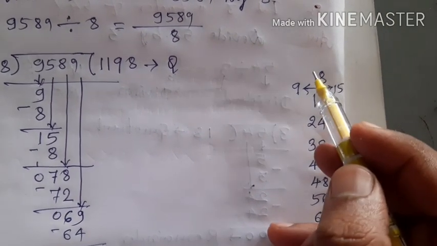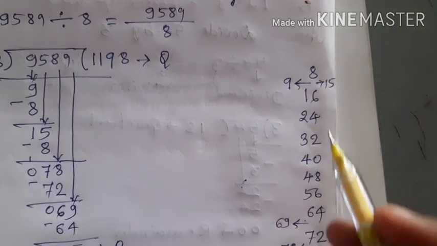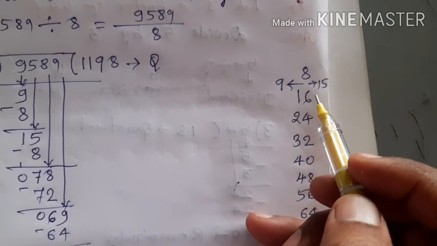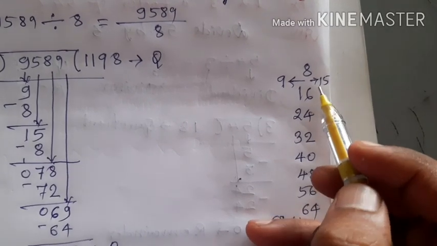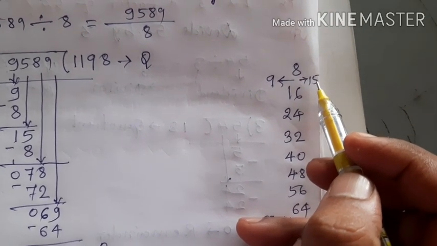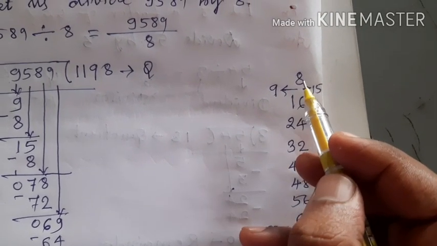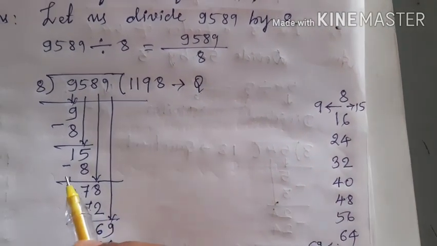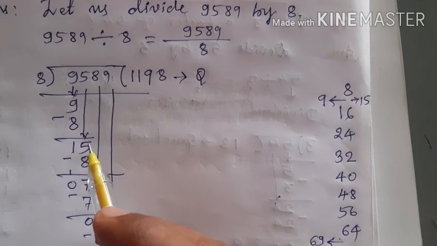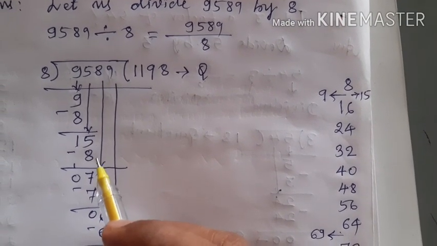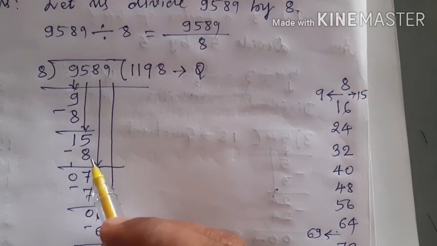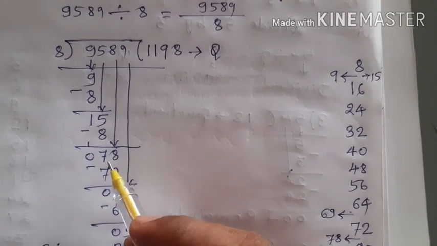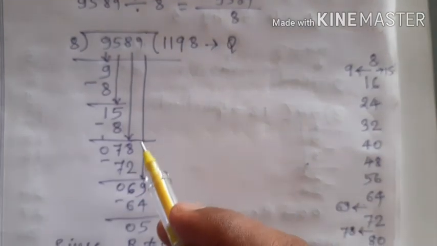Does 15 directly come in the table of 8? No. But it comes after 8 and before 16 in the table of 8. That is why I write 15 here. Which is the previous number of 15? 8. How many 8s are 8? 8 ones are 8. Now I have to subtract 8 from 15. 15 minus 8 is 7. The remainder became 0? No. That is why I take the next digit down.